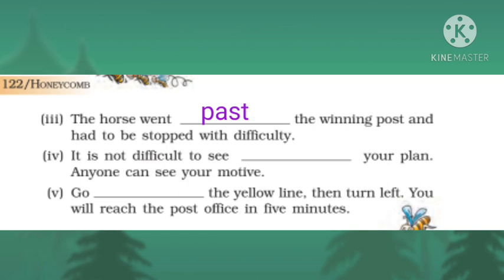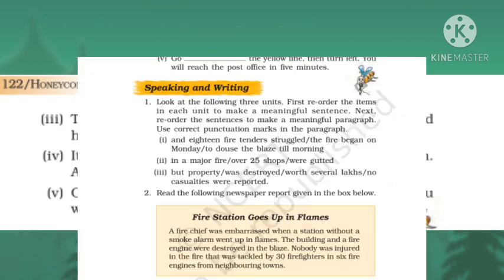Fourth one. It is not difficult to see dash your plan. Anyone can see your motive. The answer is through. It is not difficult to see through your plan. Anyone can see your motive. Last one. Go dash the yellow line, then turn left. You will reach the post office in 5 minutes. The answer is: go along the yellow line, then turn left. You will reach the post office in 5 minutes.